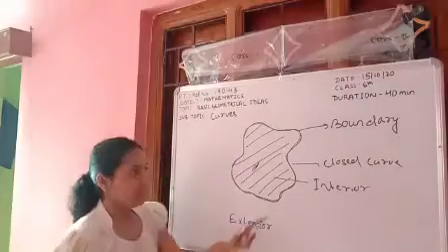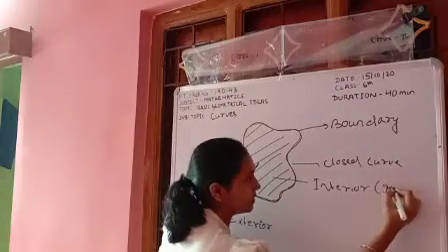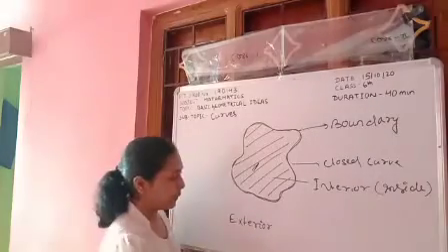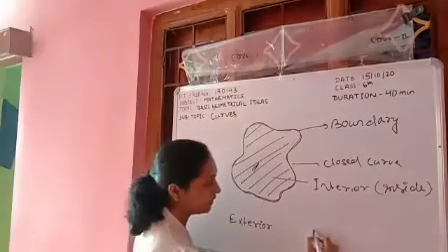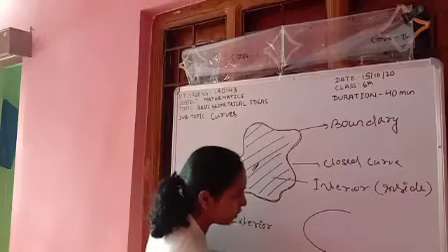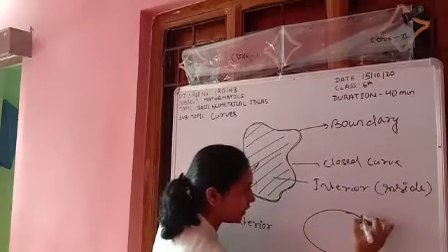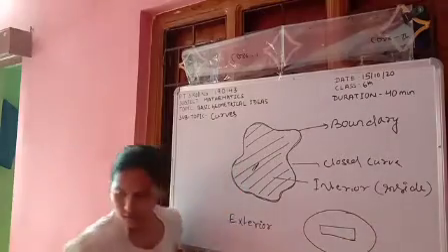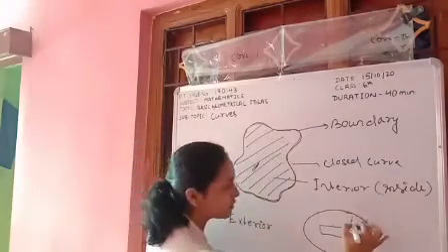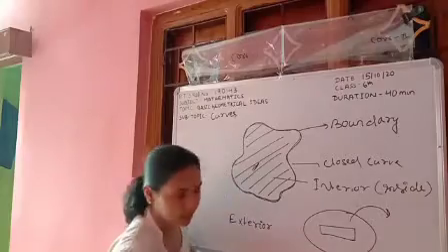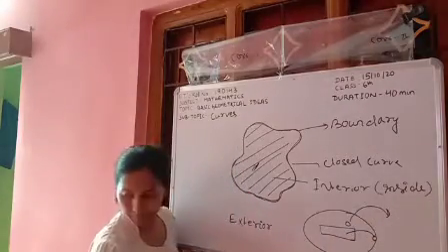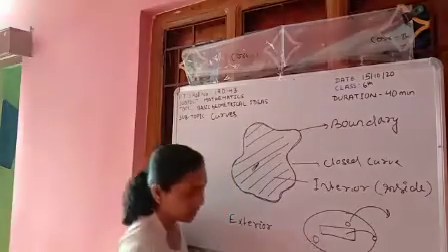Interior means inside. You have heard of a cricket field, and here is the pitch. Sometimes the ball falls outside of the boundary, sometimes on the boundary, sometimes inside the boundary.